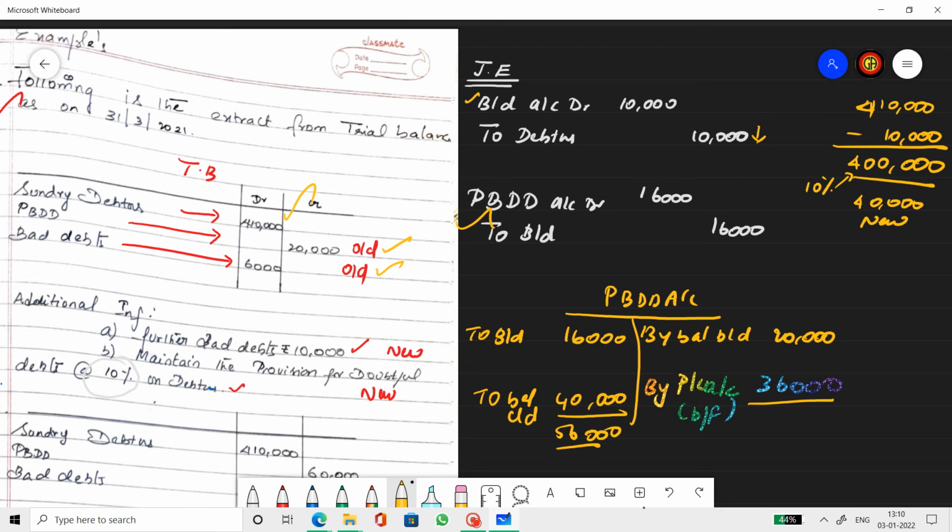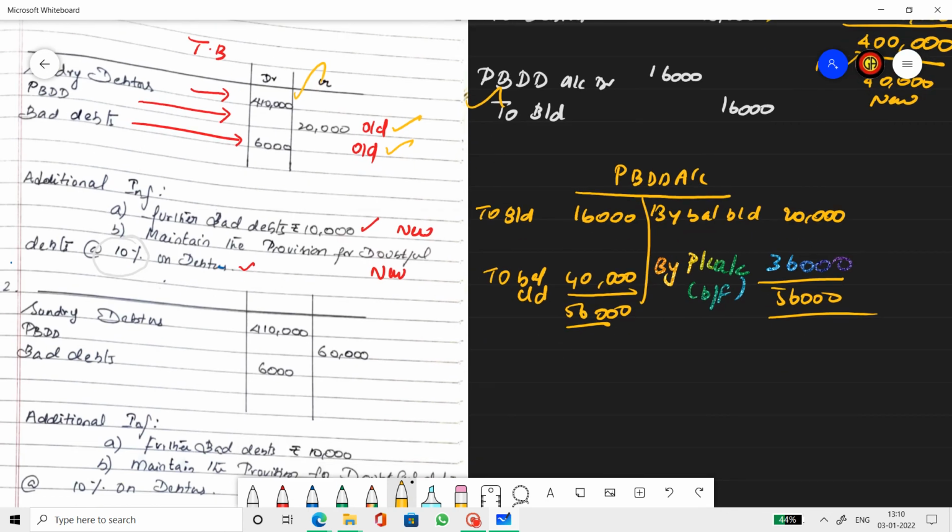So total is 56,000. So the provision entry will be: profit and loss account debit to provision for bad and doubtful debts account, 36,000 and 36,000.